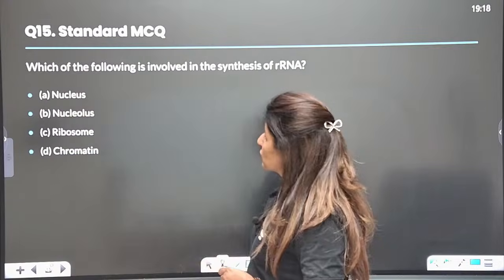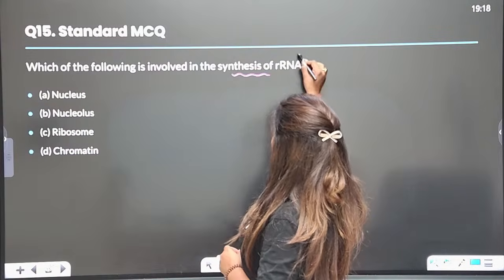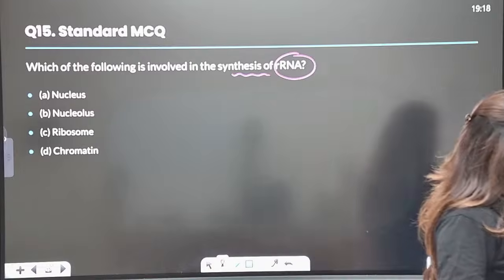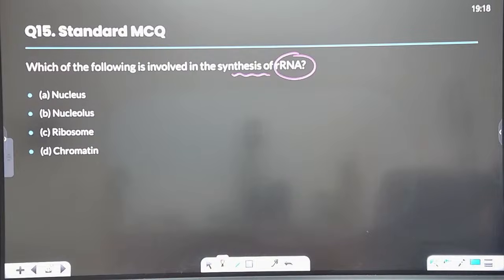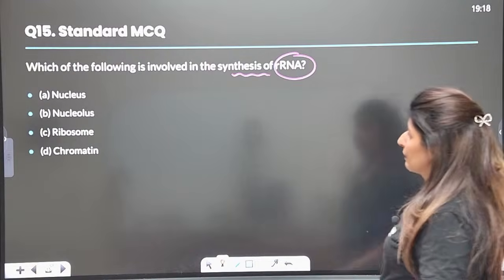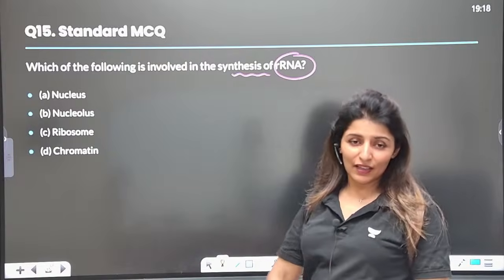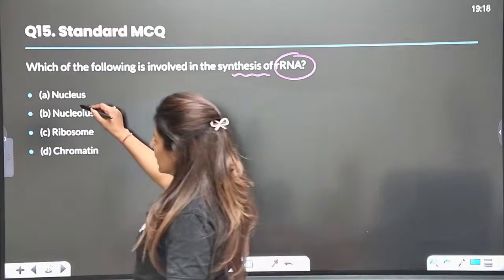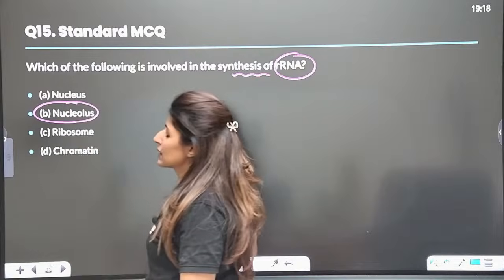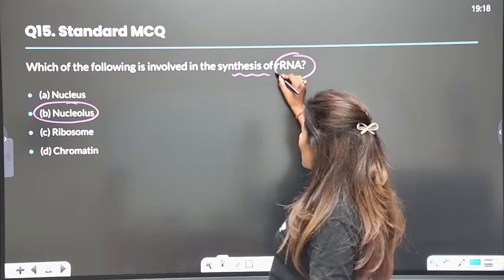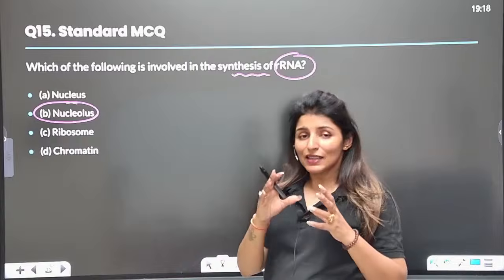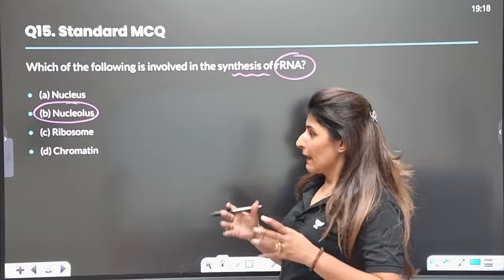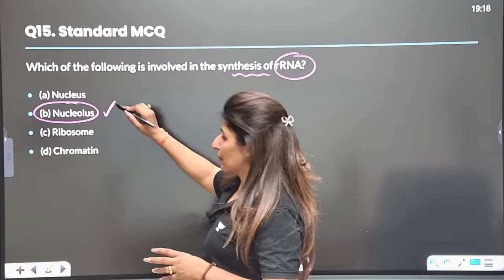Moving on to the next, which of the following is involved in the synthesis of rRNA? Just told you in the previous question. Which one is involved, guys? Which one is involved in the synthesis of rRNA? Ribosomal RNA. So the site of rRNA formation is nucleus, right? So basically this is where the subunits of ribosome are generated, right? So this is the place.